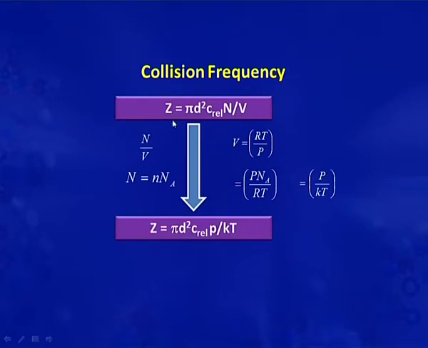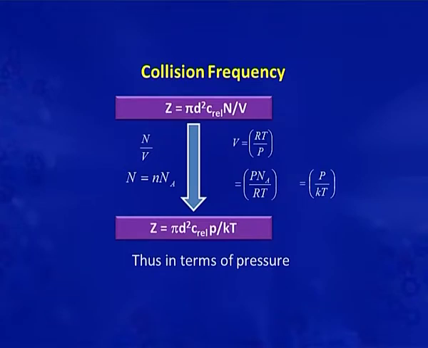So, we can express this equation in terms of pressure, as we know that Z is equal to pi d square C_rel into N by V. In place of N by V, N is given as n into Na, where Na is Avogadro's number, and V is given by the ideal gas equation, that is RT by P. So, in place of this N by V, we will write P Na by RT, which gives P by kT, where k is the Boltzmann constant, that is R by Na.